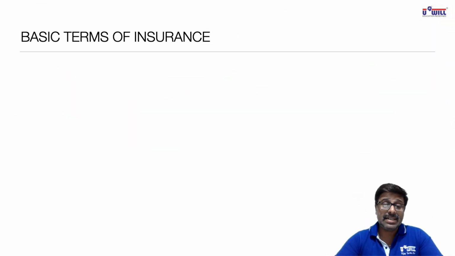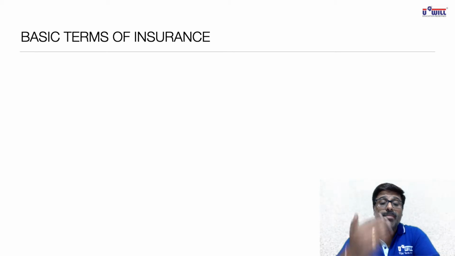So going further, we first understand the basic terms of insurance, because until and unless you understand the basic terms of insurance, when we make final accounts, you will not be able to differentiate, is it an income for the insurance business or an expense. So understanding the concept of these terms is very important. Then and then only you'll be able to differentiate, when we make final accounts, is it an income or an expense. So give this heading in your notebooks, everyone, basic terms of insurance.